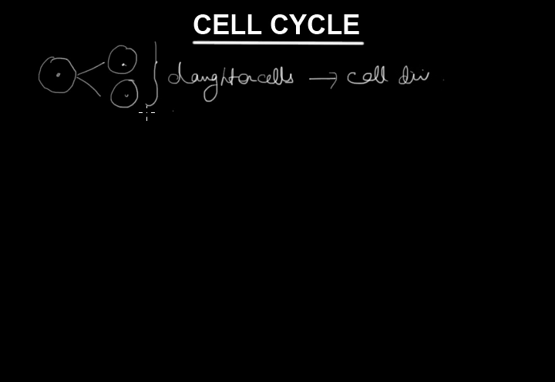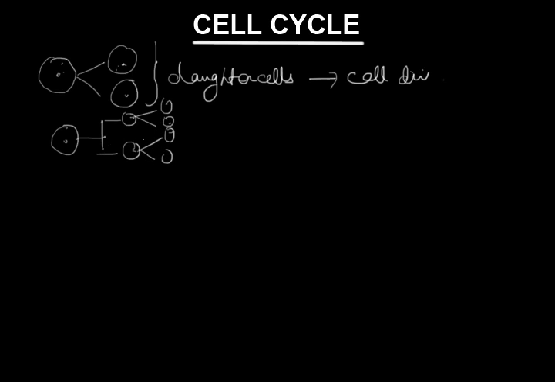We know that. So, what is the cell cycle actually? The cell cycle is the stage through which a cell passes from one cell division to the next. So this is a cell. It's going to divide into two daughter cells as we see. And these cells will again divide into daughter cells like that.